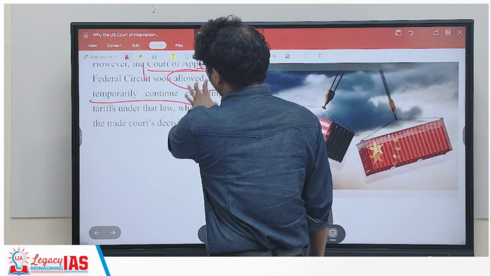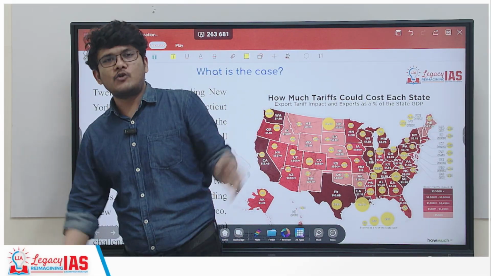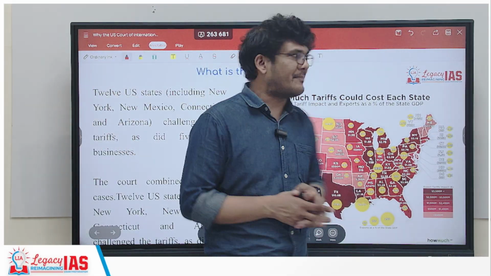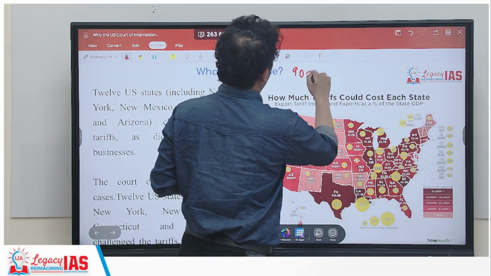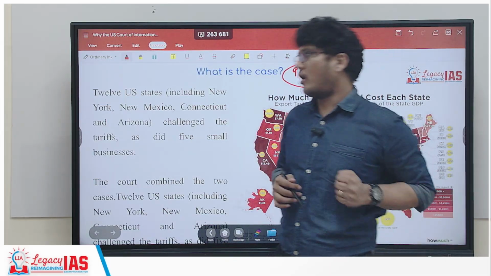So presently the tariffs still remain in force. However, a few days back, USA and China came to an agreement that for the next 90 days they will pause the tariff war and come back to normalcy.